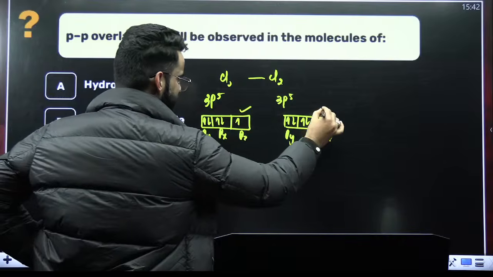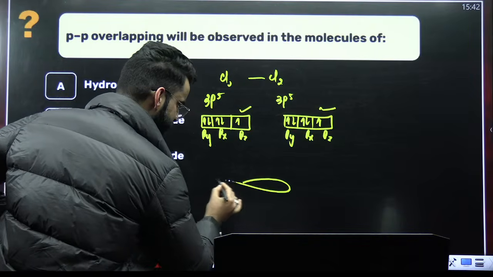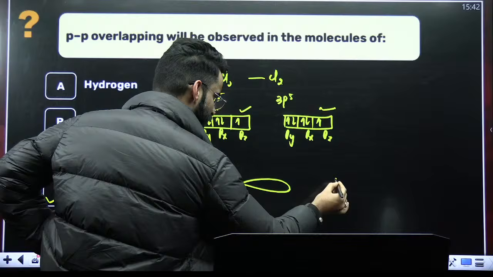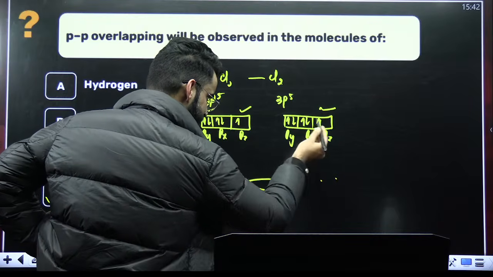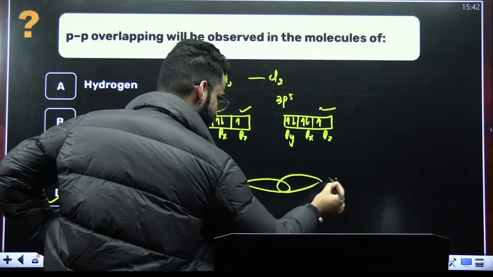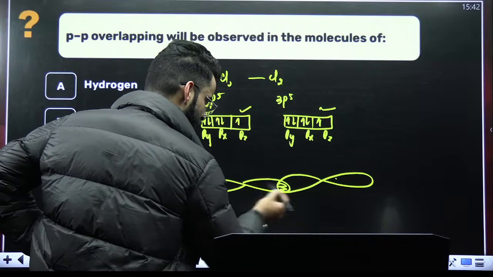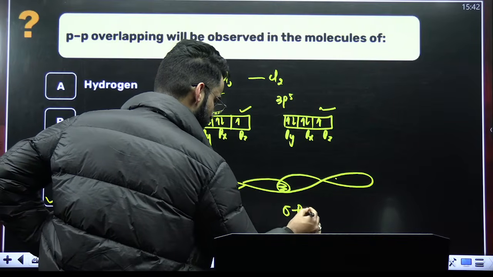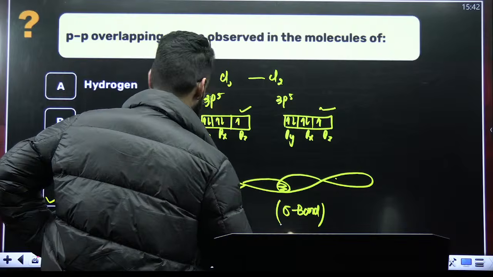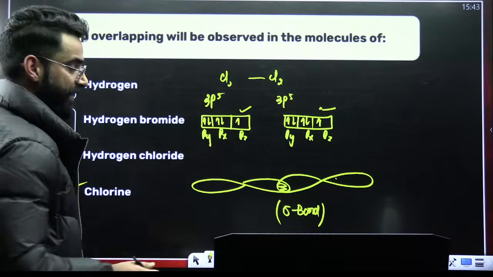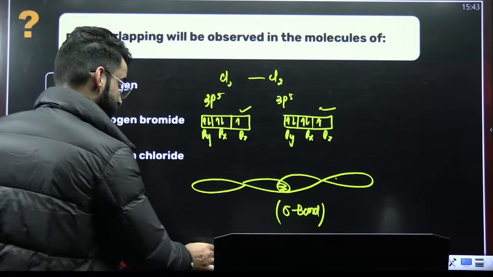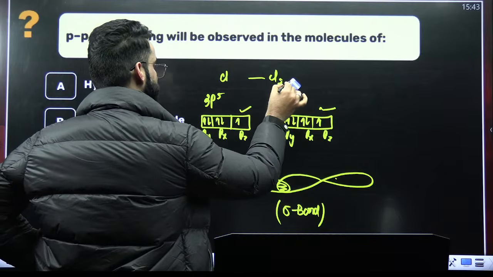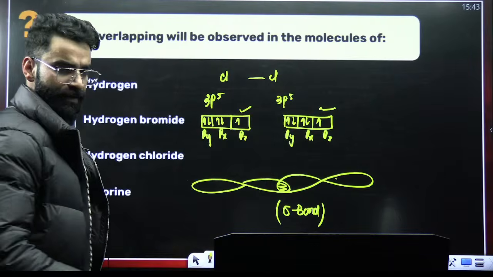So this Pz and this Pz. Let's say this is the Pz atomic orbital of one chlorine, and this is the Pz of one more chlorine here. They are going to do the head-on overlapping and they will lead to the formation of a sigma bond here, right? So this is basically the pp overlapping happening in case of Cl2, correct?